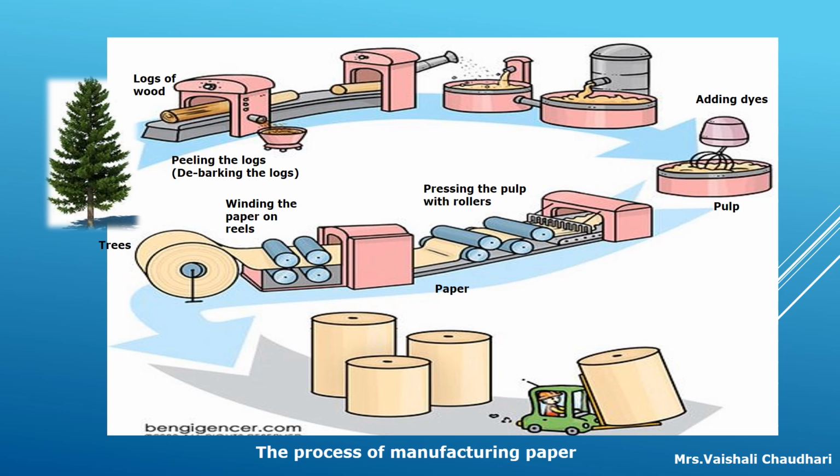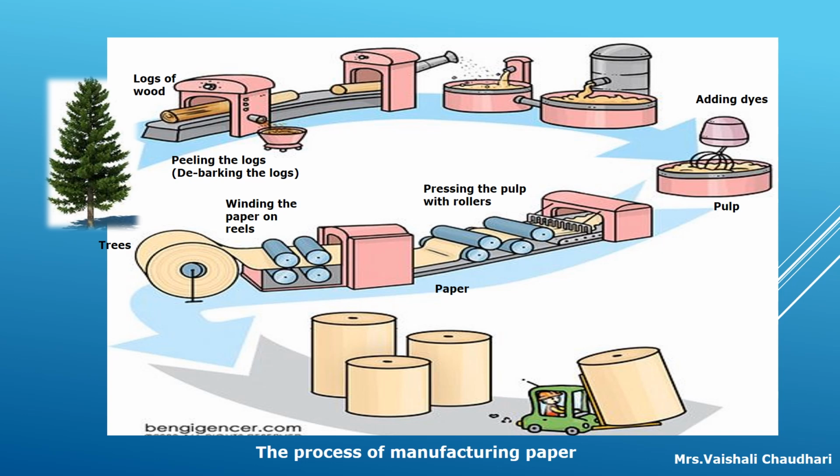Means first of all, in the picture you can see these pine trees forming logs, means big wood. This log goes into this machine, and from that small pieces of this big wood are formed. After that they add some chemicals and soak, means they keep these small pieces of wood in the chemicals for some time.